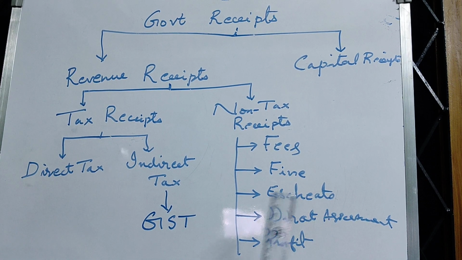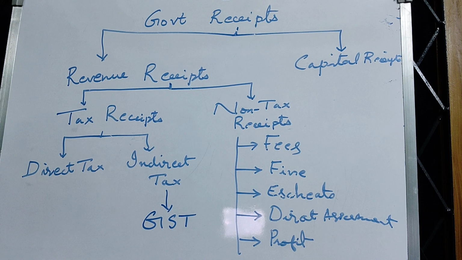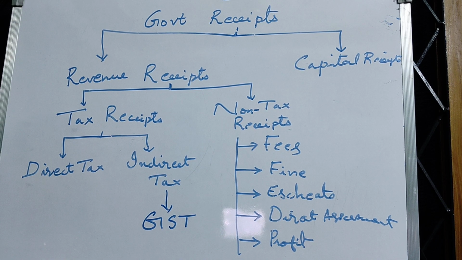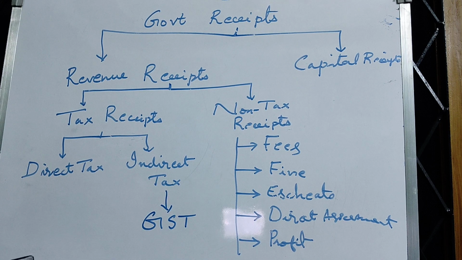Like that, direct assessment. See, government undertakes so many developmental activities. Because of those developmental activities, the value of property increases. A highway comes in front of my house. Naturally, the value of my house will increase. But that increase, that appreciation of my property is due to the developmental activity of the government. So, government as a one-time measure charges some amount of money in the name called direct assessment from me.